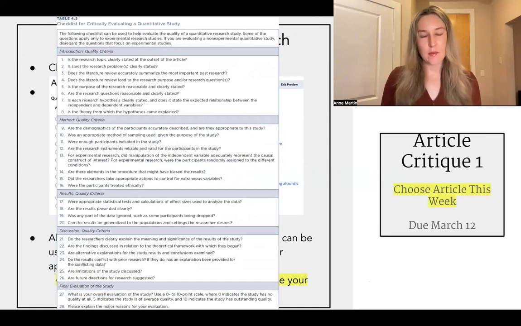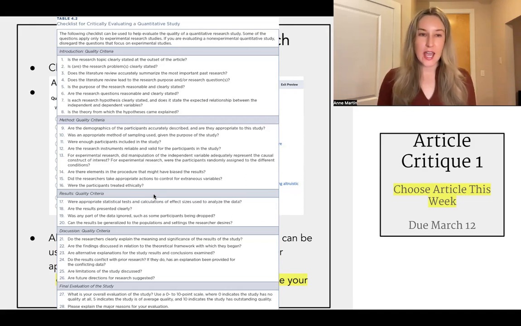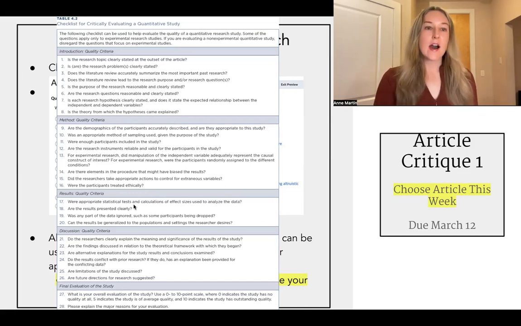Did they talk about reliability? Did they talk about validity of the measures that they're using? Ethics, were participants treated ethically? How did they handle that? What were their data sources? What were their data collection methods? And then their analysis, and then their discussion.